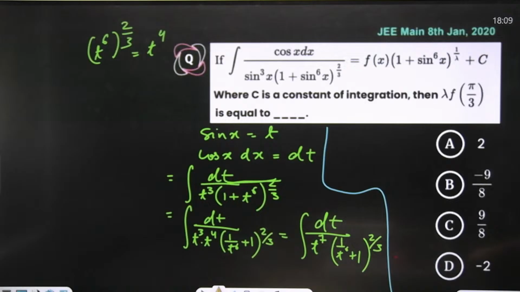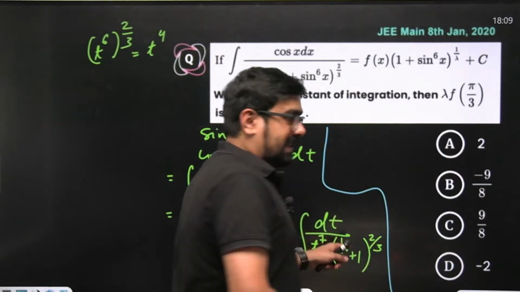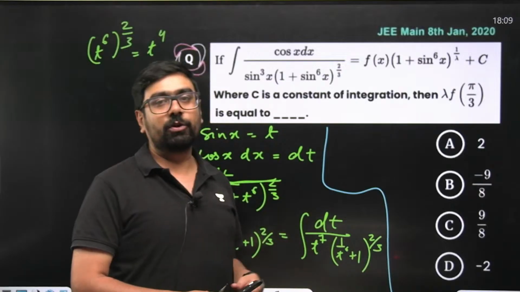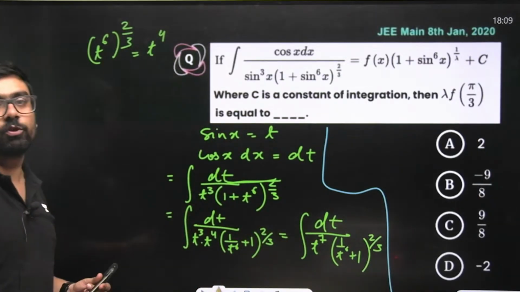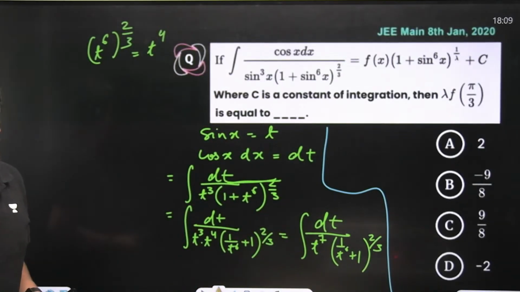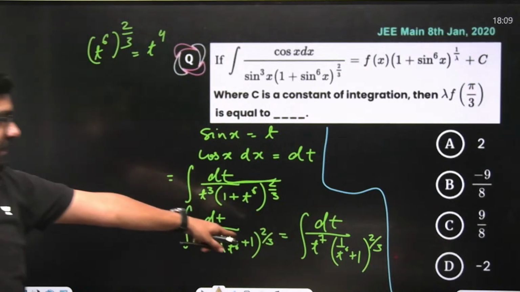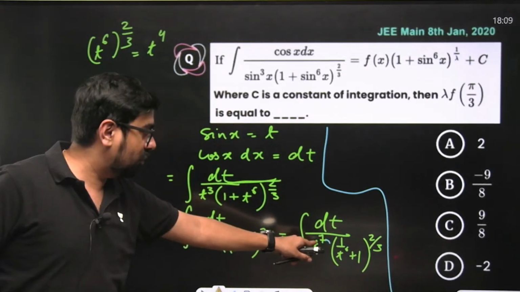But 1 by t to the power 6 plus 1. If you differentiate it, what will you get? You'll get t to the power 7. 1 by t to the power 6 means t to the power minus 6. T to the power minus 6 differentiated gives minus 6 into t to the power minus 7. That will be the difference. So you have t to the power 7.